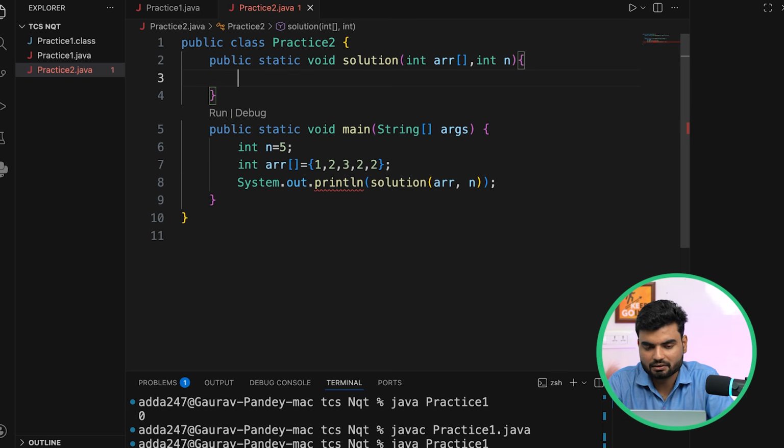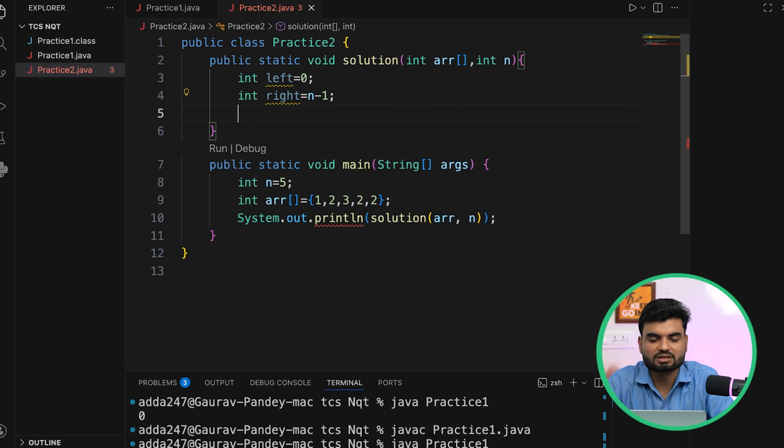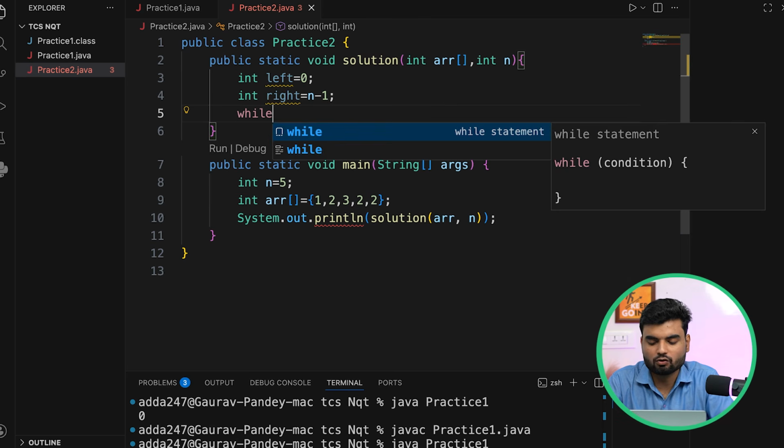What we'll define here, basically I need two pointers, left, which is 0, and right. That's a good solution. We are doing n by 2 time complexity, but anyhow 2 is a constant, you'll ignore it, so that becomes O of n time complexity. Okay, so I have defined two pointers here, and right will be n minus 1. So right means the index of the last element, which is length minus 1 always, correct? And then I'll do a while loop here.